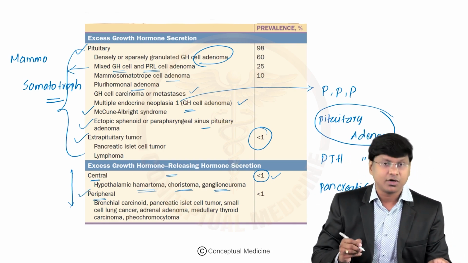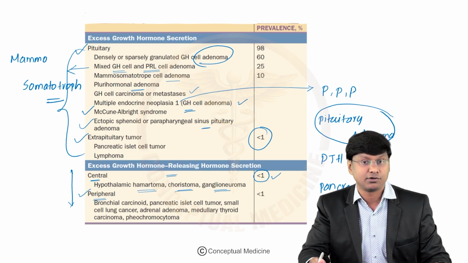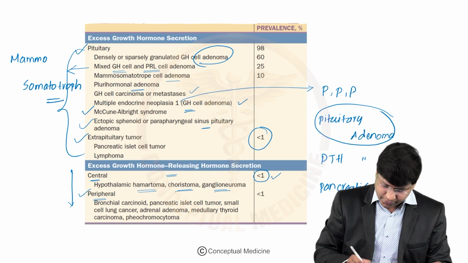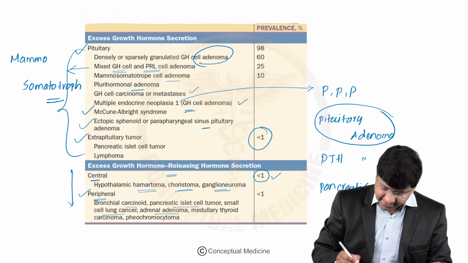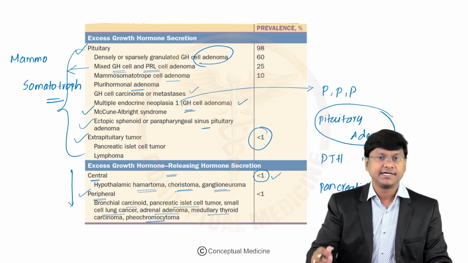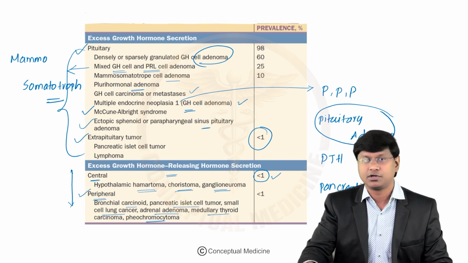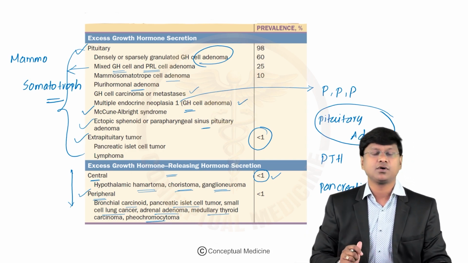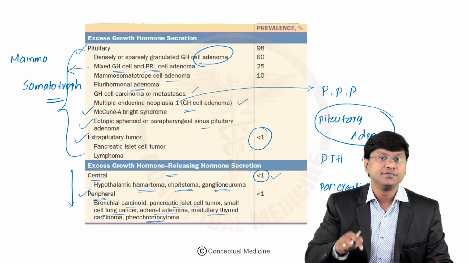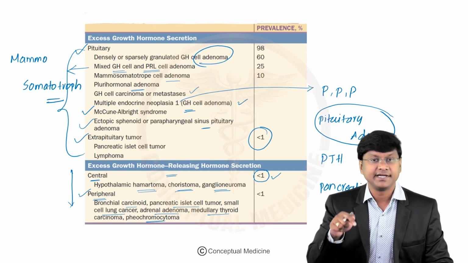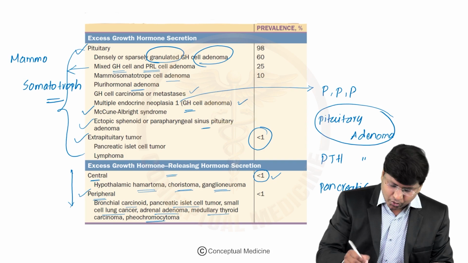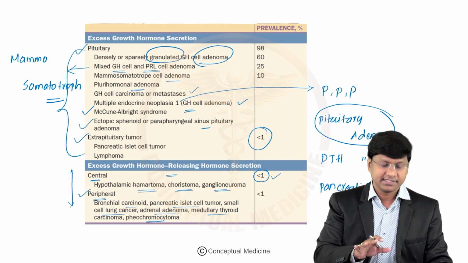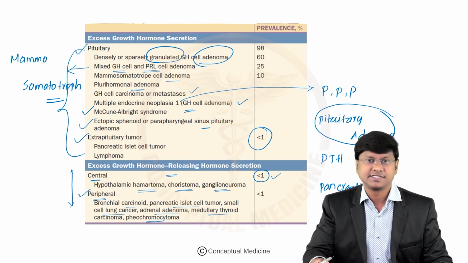And you have peripheral causes where there is excess growth hormone releasing hormone secretion, and these peripheral causes include bronchial carcinoids, pancreatic islet cell tumors, small cell lung cancer, adrenal adenoma, medullary thyroid carcinoma, and pheochromocytoma. So these are the conditions where there is excess growth hormone releasing hormone secretion. So these are all the causes for your acromegaly. Out of all these, which is the most common cause? Please remember, it is densely or sparsely granulated growth hormone cell adenoma. This is the condition which will cause excess growth hormone secretion.